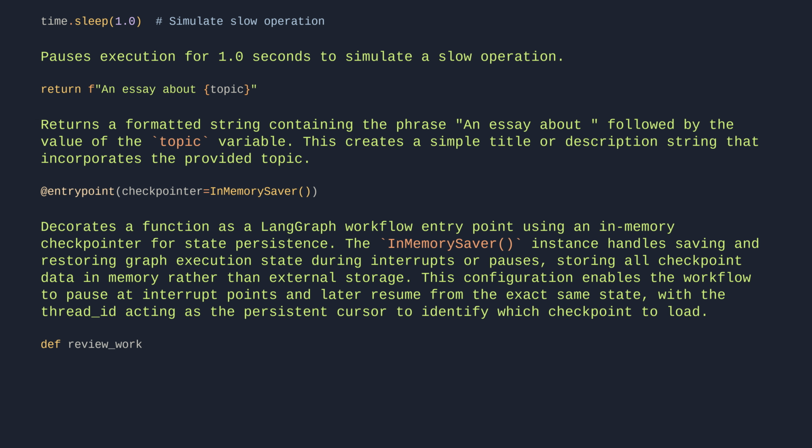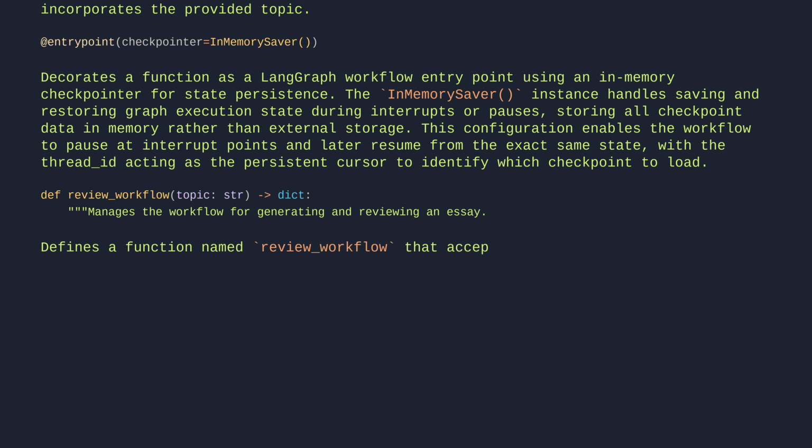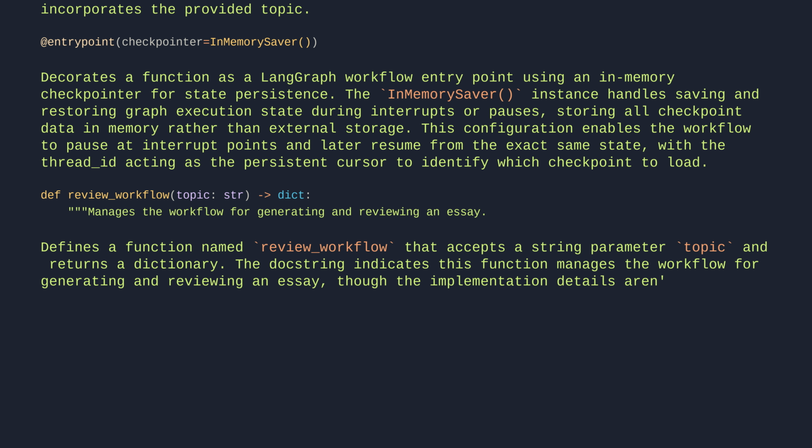def review_workflow(topic) -> dict: Manages the workflow for generating and reviewing an essay. Defines a function named review_workflow that accepts a string parameter topic and returns a dictionary. The docstring indicates this function manages the workflow for generating and reviewing an essay, though the implementation details aren't visible in this segment.